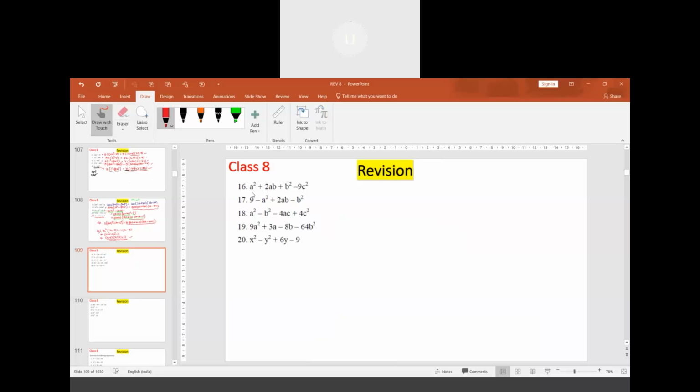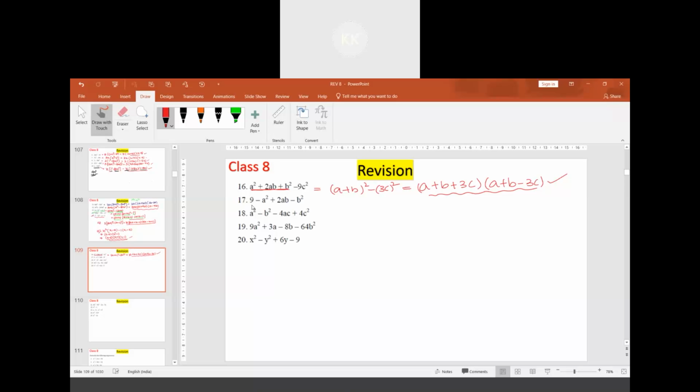I was thinking that we have a plus b whole square minus 3c whole square. Some of you also must have thought that we have to group them. If you group them, there is no use. So we use the identity and continue by taking these 3 terms together. This is a plus b whole square minus 3c whole square. Now we can use the identity: a plus b plus 3c into a plus b minus 3c. So this itself is the answer.